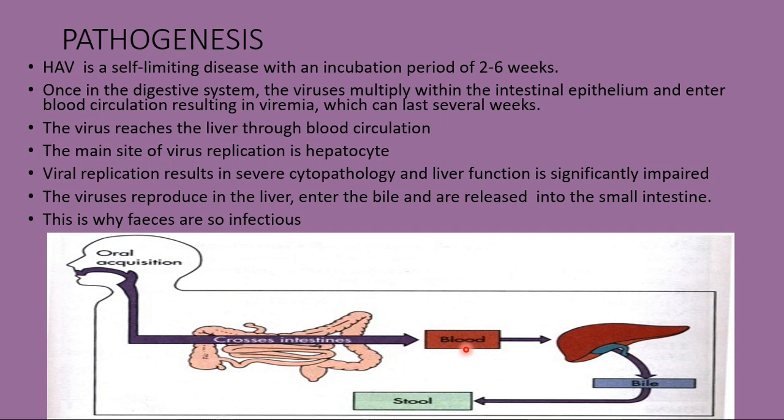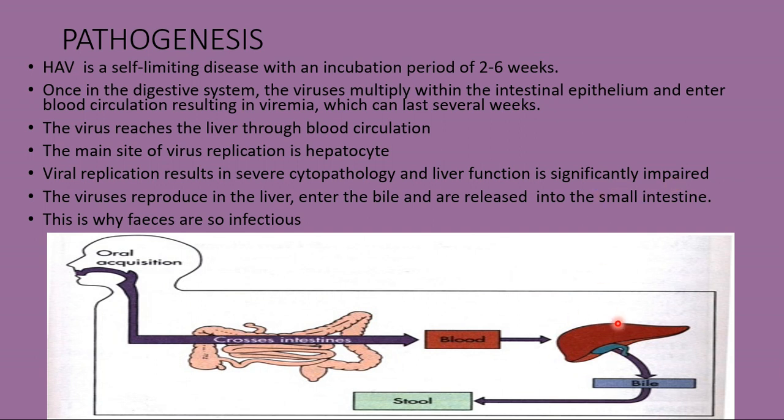Now from the blood circulation, the virus reaches the liver, and this is the place where virus replication is initiated, that is, the hepatocyte. This virus replication results in severe cytopathology, and liver function is significantly impaired.